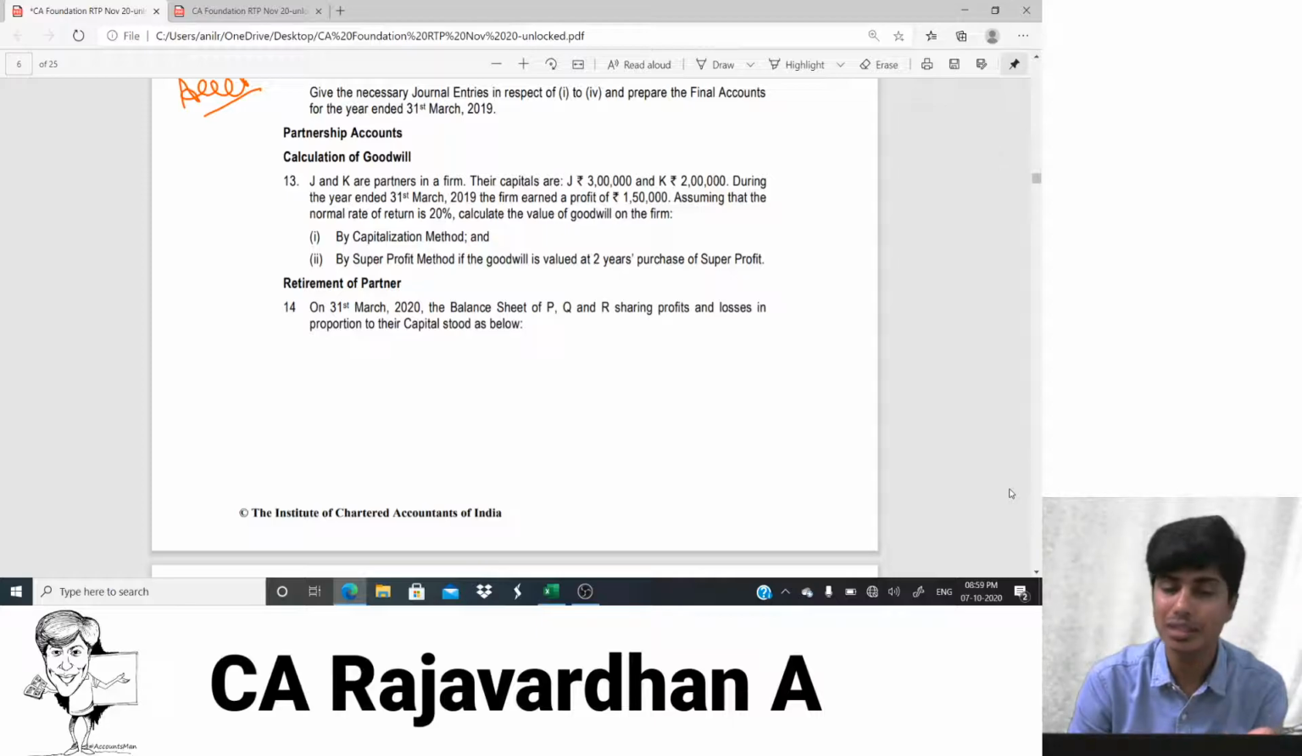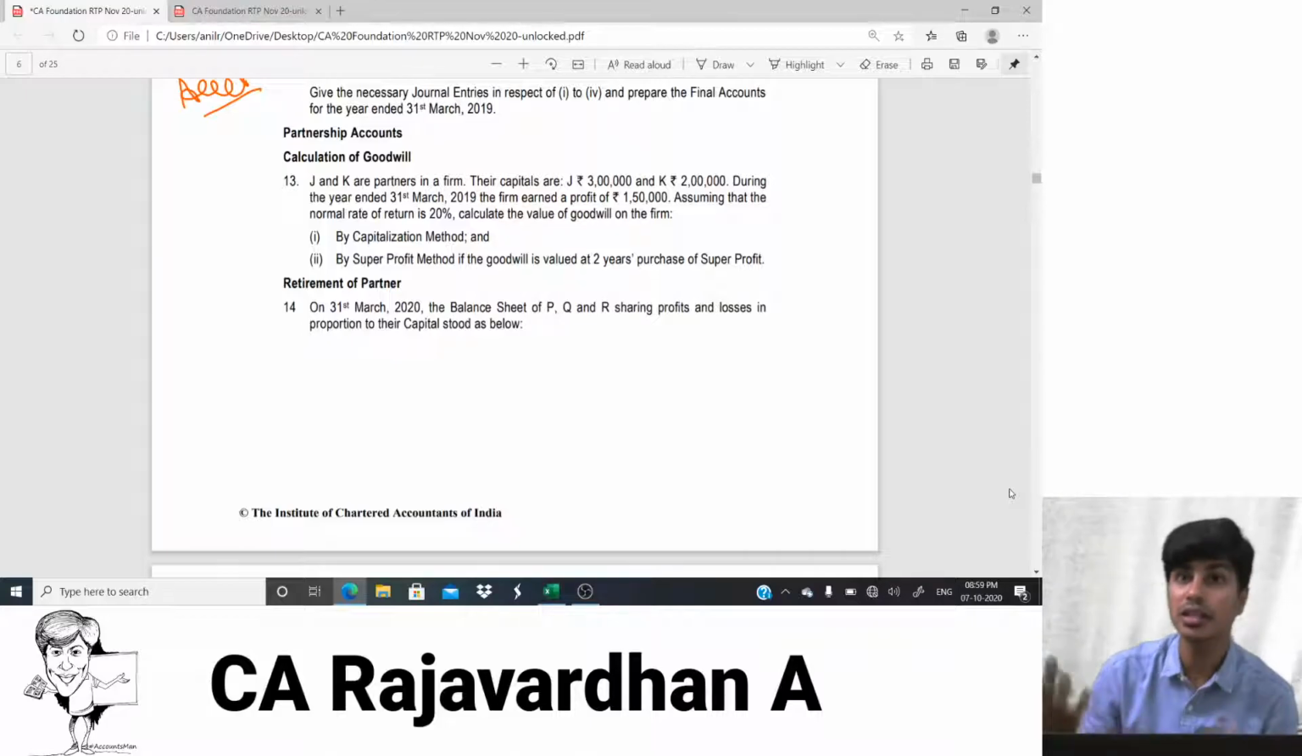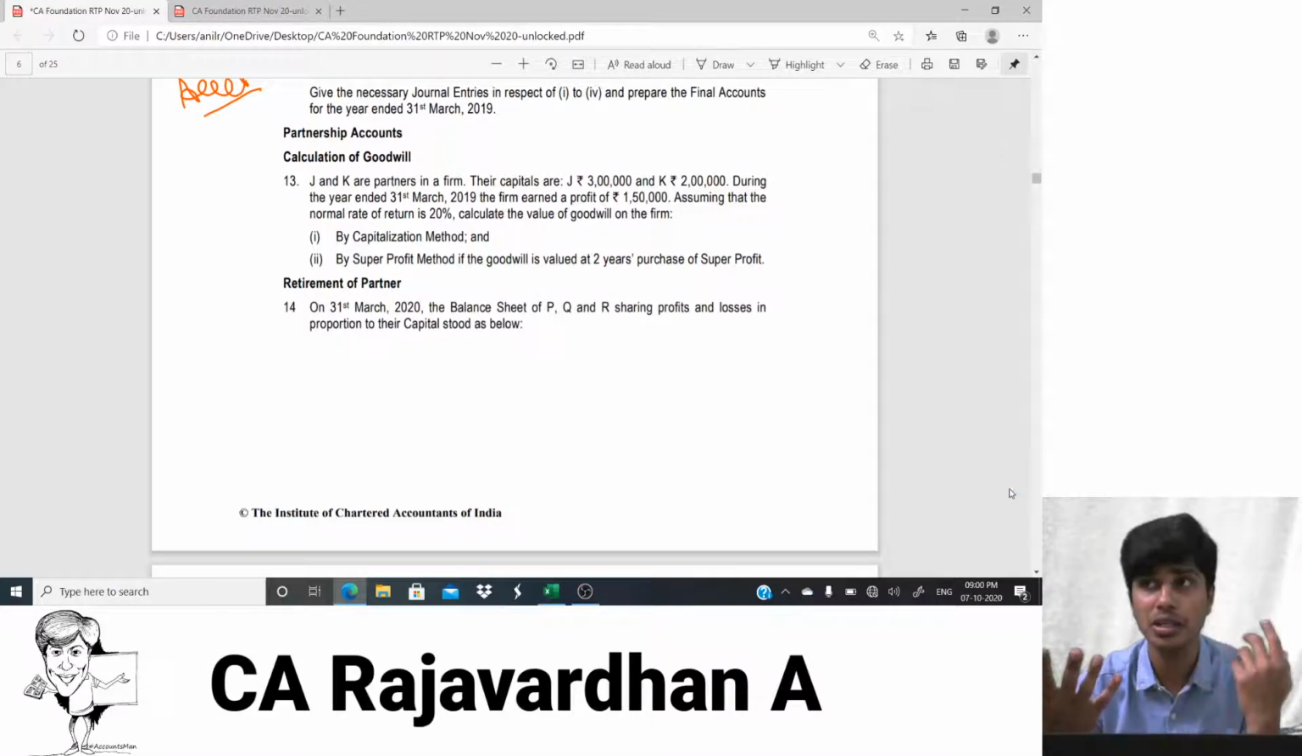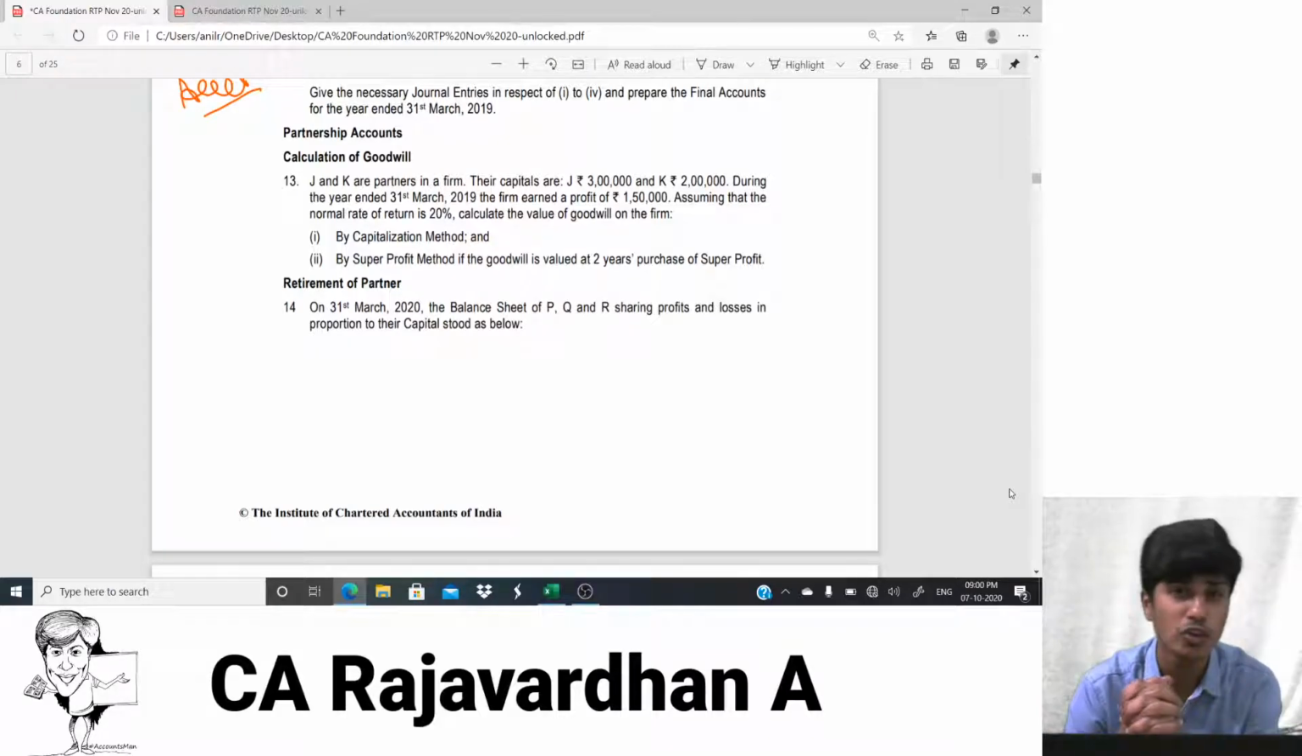Yes, question number 13 is basically where we should start. It deals with calculation of goodwill. As we've previously learned in the class, or wherever you've been learning from, goodwill computation can be done under multiple methods because computation of goodwill is an accounting policy. We can compute goodwill under the average profit method, where weighted average is considered when the profits are following a trend. Then we can follow the super profit method, capitalization method, or annuity method. Done. That's the basic understanding.